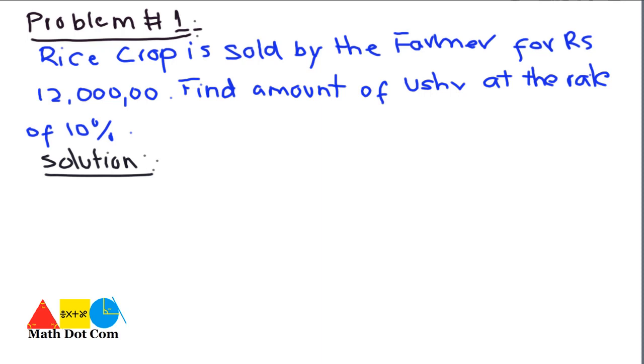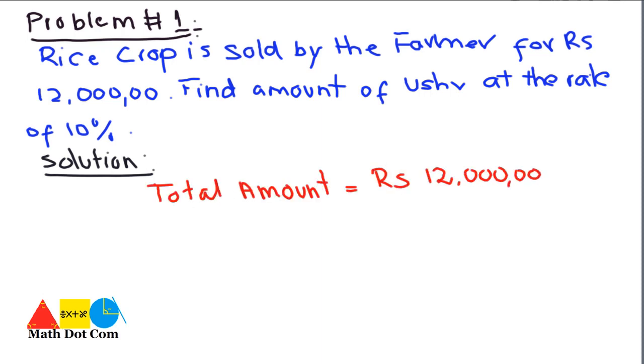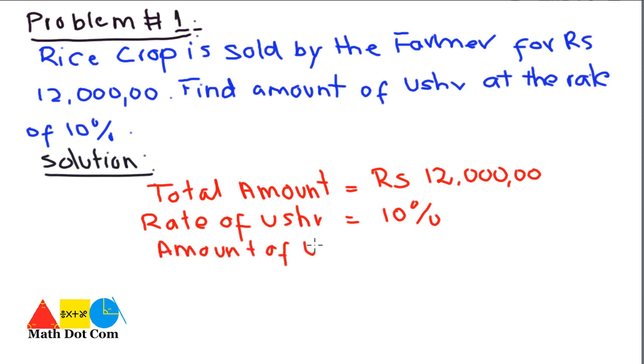As you know, there are two rates, 10% or 5%, as we discussed before. First, we will write what is given. Total amount is rupees 12 lakh, that is the value of the production from the rice crop. Then the rate of Usher is given, that is 10% of the production. Then what we have to calculate is how much that farmer has to pay for this rice crop. Okay, let's find it out.